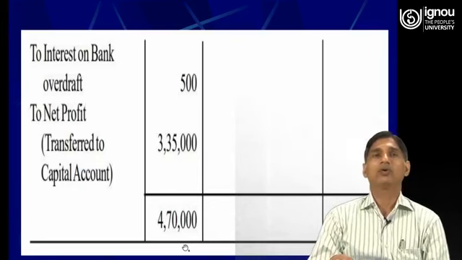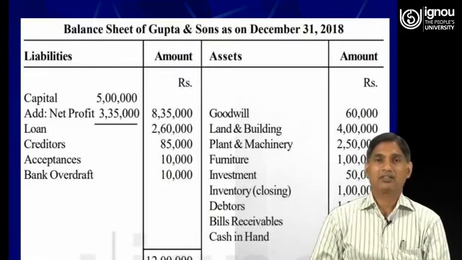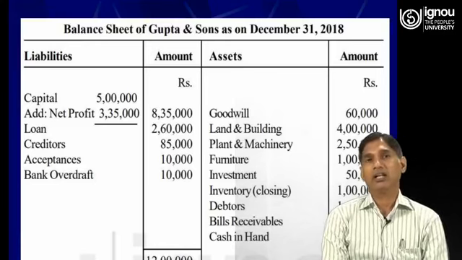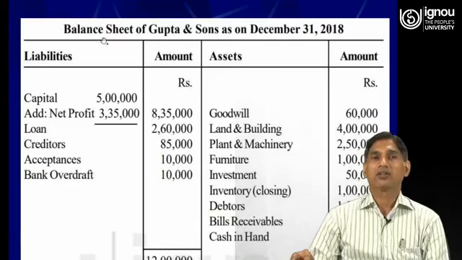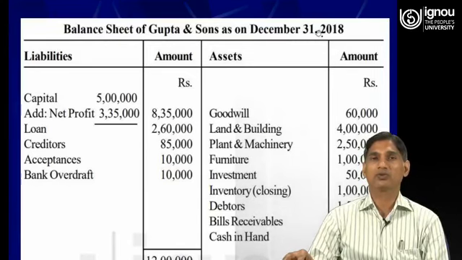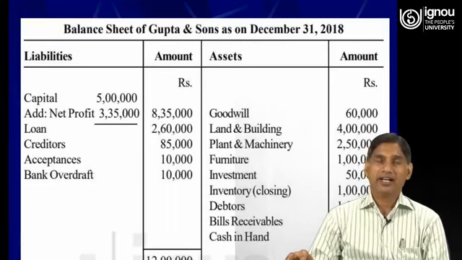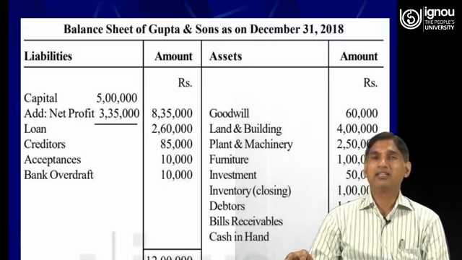Now we will see how the balance sheet is prepared. So this is how a balance sheet will be prepared. So dear learners, you see here at the top of the balance sheet, it is mentioned balance sheet of Gupta and Sons as on 31st December 2018. So it means this balance sheet is reflecting the position of assets and liabilities on 31st of December 2018.